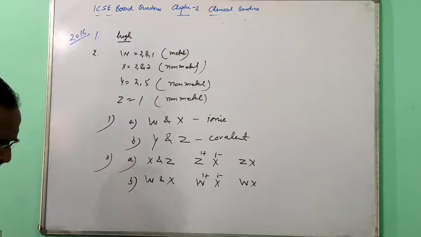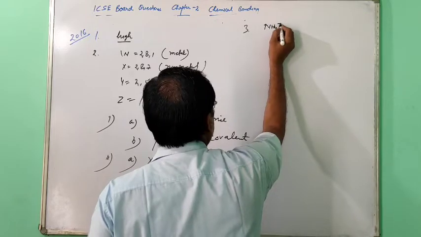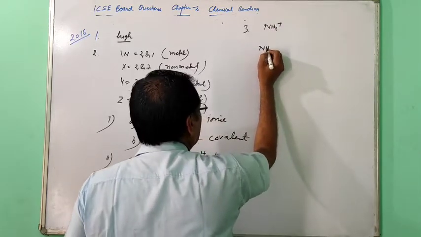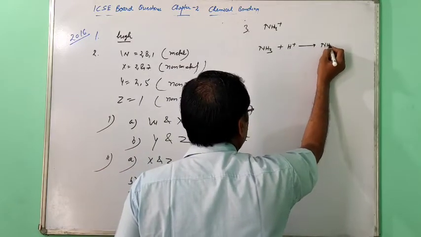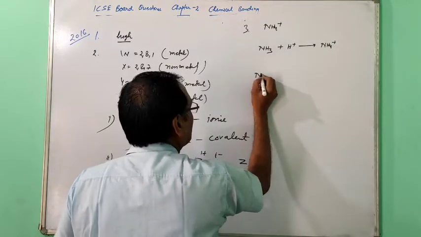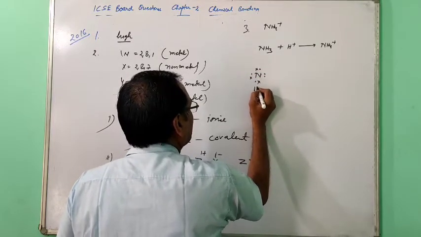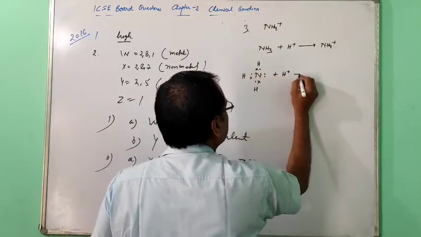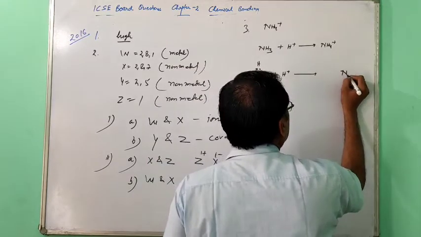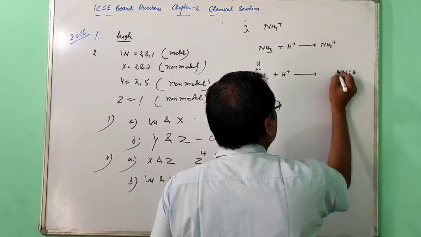Now the third one: draw the electron dot diagram of the formation of ammonium ion. So in this one, you have to show ammonium ion formation. It's very simple. Ammonia combines with H plus ion to form ammonium ion. In the electron dot diagram, nitrogen has 5 electrons. Here 3 hydrogen atoms form covalent bonds, and this H plus comes to nitrogen, forming a coordinate bond.